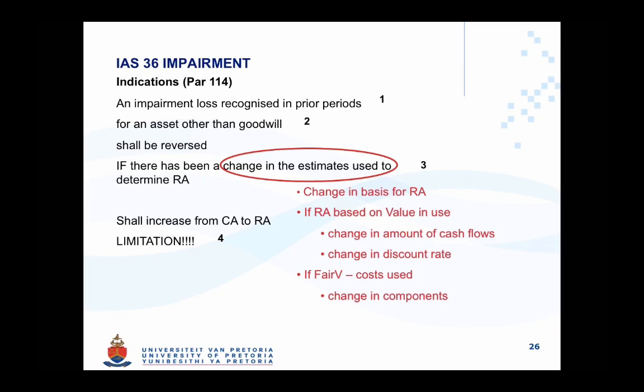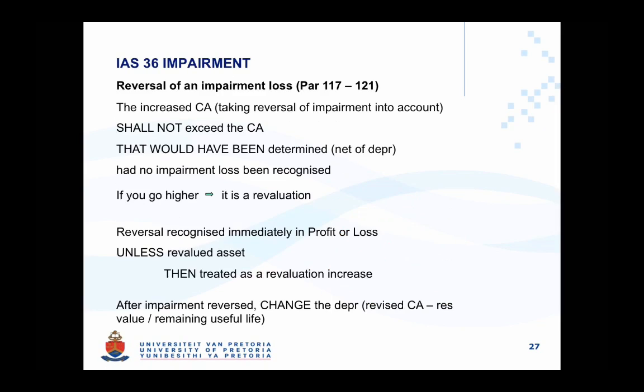There is, however, a limitation to be aware of. The limitation on the reversal of an impairment loss is calculated as the carrying amount of that asset, assuming no impairment loss had ever been recorded in the asset's life.